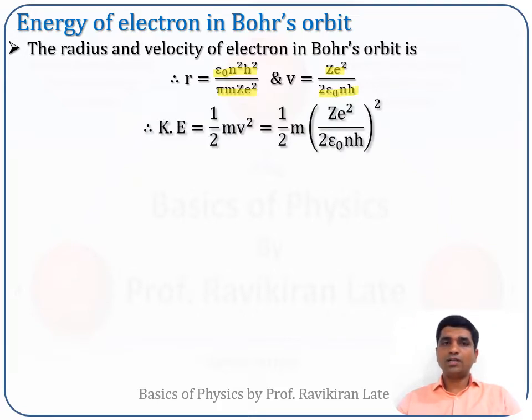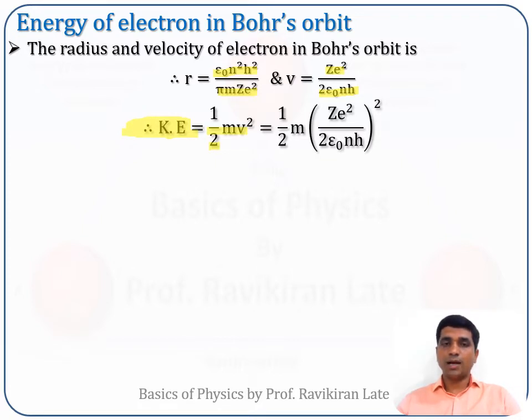Now in order to calculate the total energy of the electron, we know that the electrons are revolving around the nucleus. If some object is revolving, it has certain velocity. The energy possessed by virtue of its motion is called kinetic energy. So this electron inside the atom has kinetic energy. First of all we will calculate the kinetic energy. The kinetic energy formula is 1/2 mv².